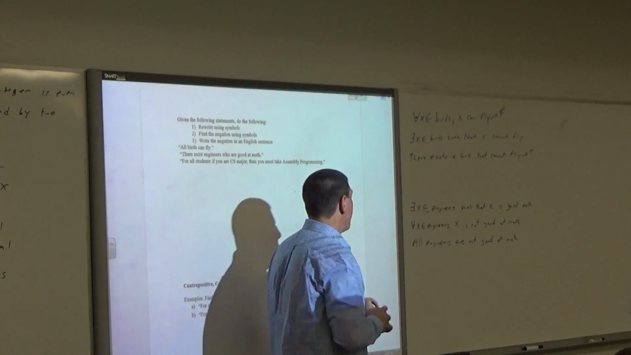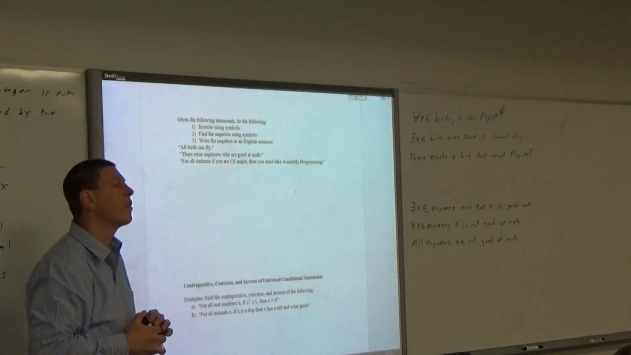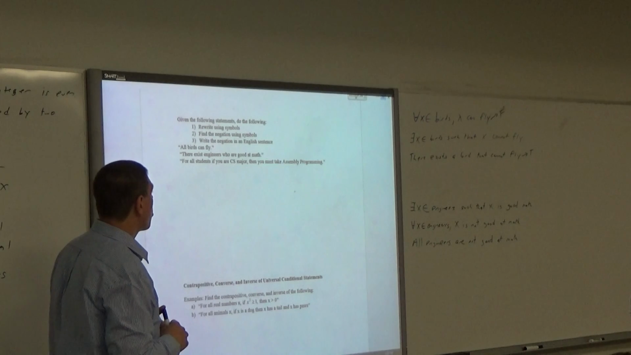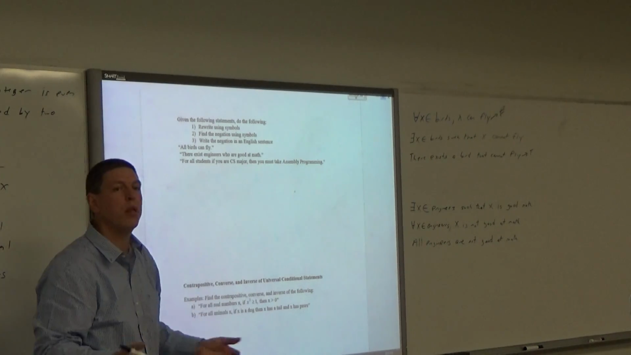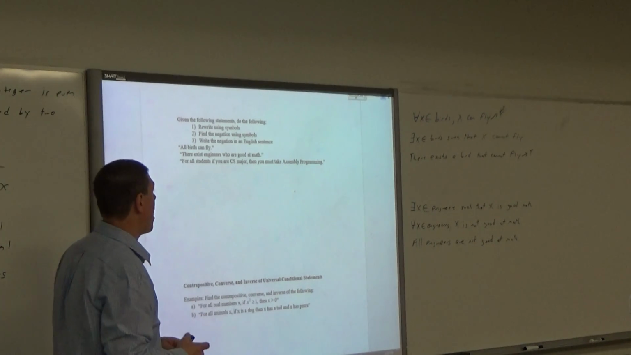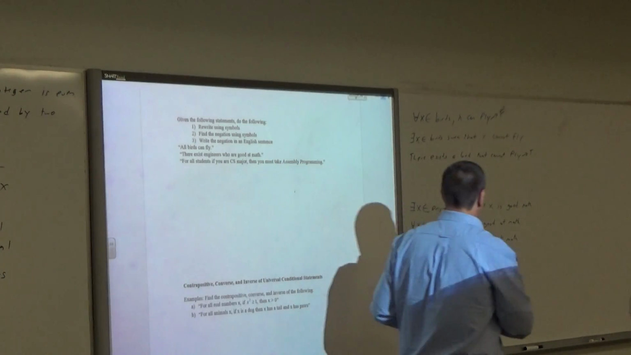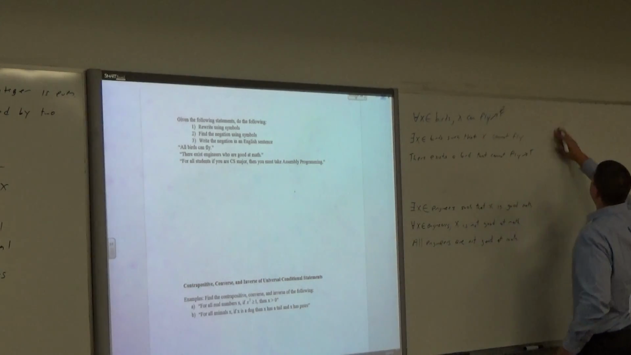Okay. All right. Other questions, guys? Okay. So let's knock out this last one. For all students, if you're a computer science major, you must take assembly programming. Unless you worm your way out of it because you're lucky. Okay. So let's just go ahead and write that symbolically.